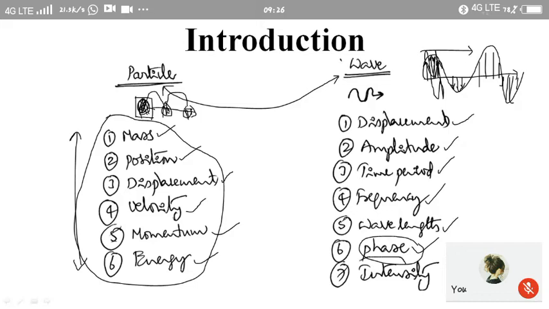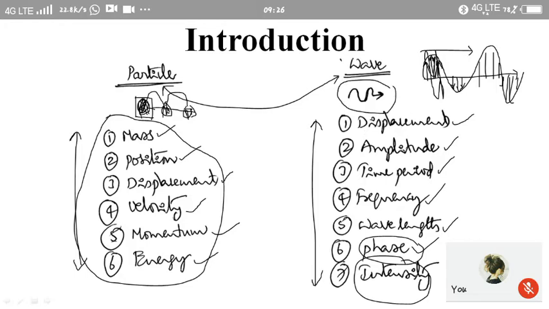And then intensity. So these are the parameters which are to be covered for the propagation of a wave. The wave propagation or behavior of a wave can be studied with the help of all these parameters. If we want to study the behavior of a particle, we need these parameters, because these parameters are the characteristics of a particle. And if we want to study the wave behavior, then we require all these parameters.